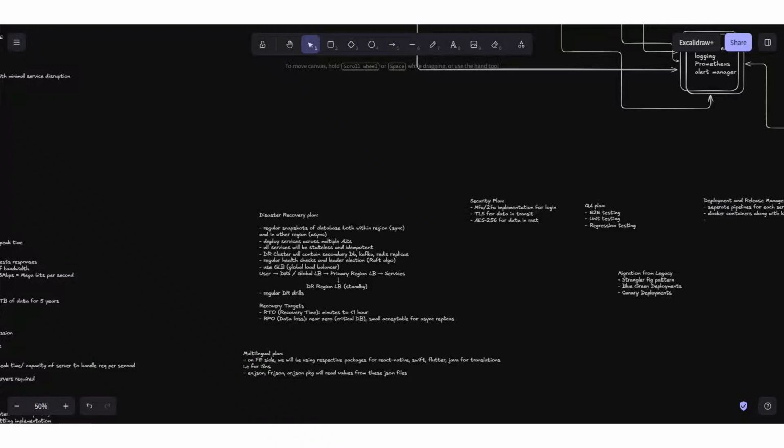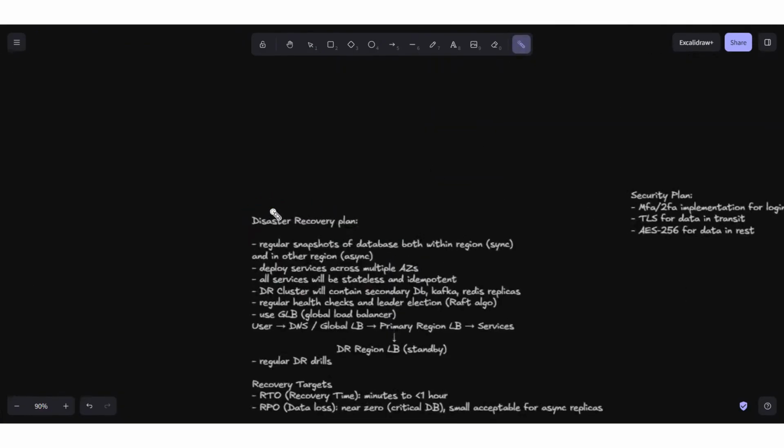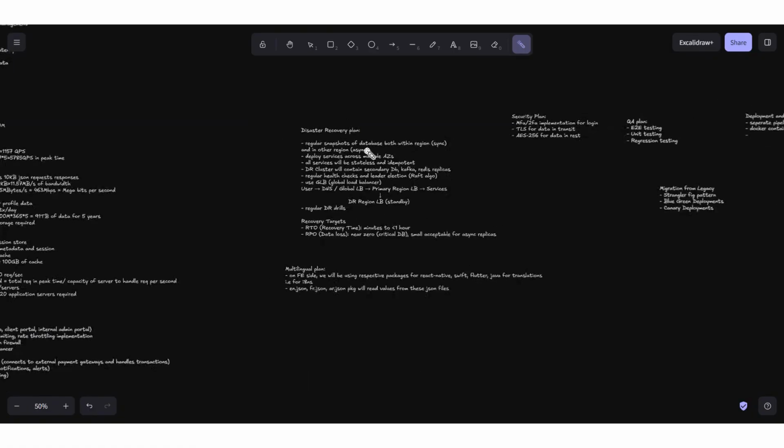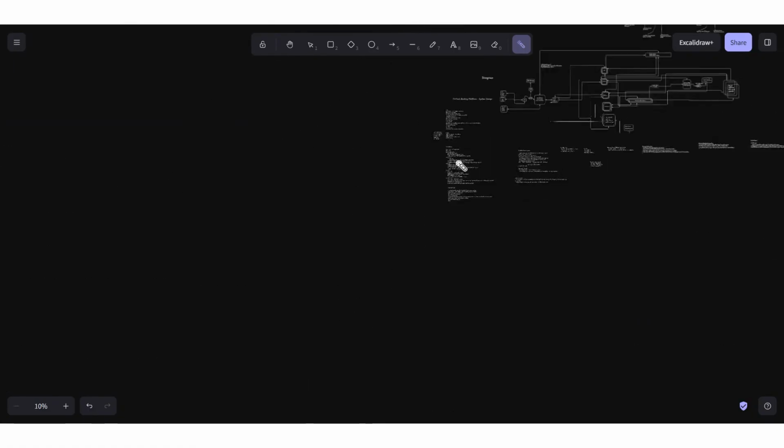Hi, so let's discuss the disaster recovery plan for this fintech system design. It's a very important aspect of any banking platform, where data recovery, high availability, and strong consistency of the data are very important. So for that we need to properly consider disaster recovery in any fintech banking platform. Or in fact, in any kind of system, disaster recovery is very important. So how do we do all of this?